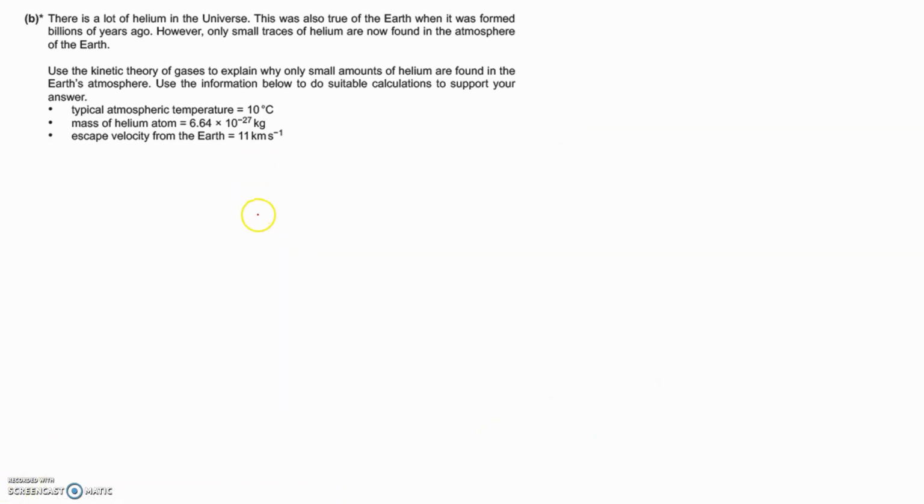How do we explain that the Earth only has small traces of helium in the atmosphere when the root mean square speed is 1.3 kilometers per second and the escape velocity required for these particles to completely escape from Earth is 11 kilometers per second?